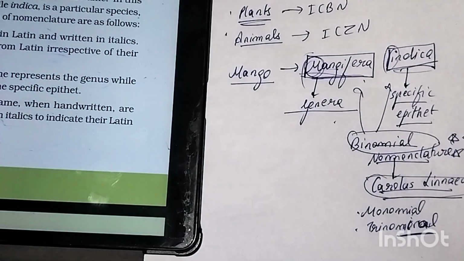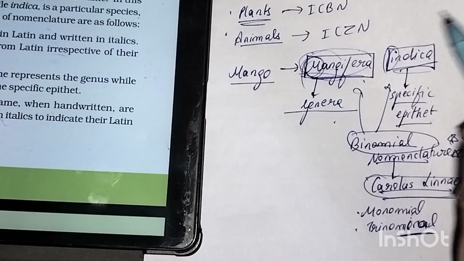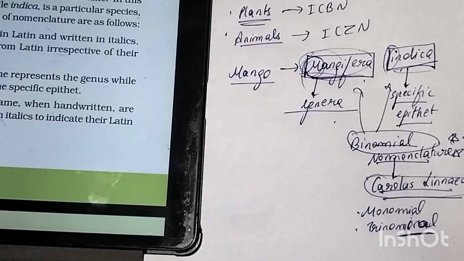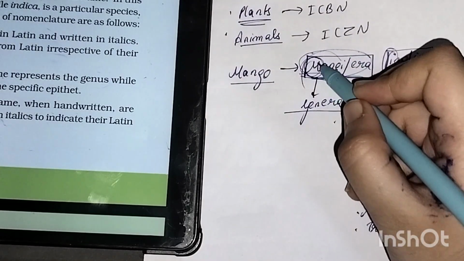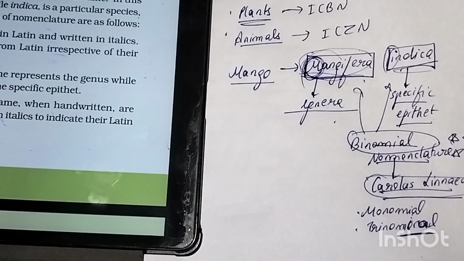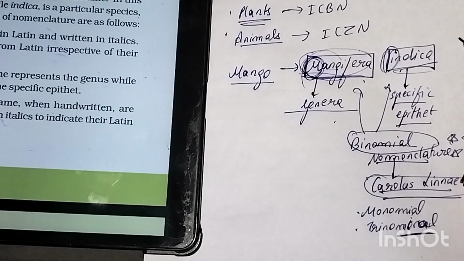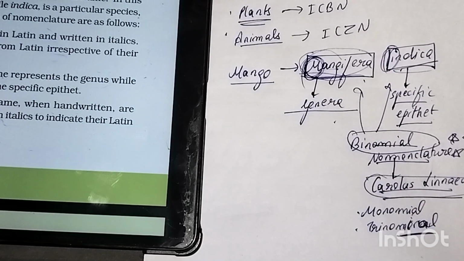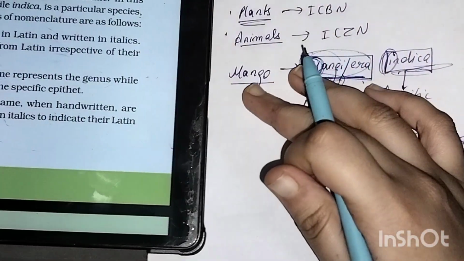Once in NEET they asked whether the entire genus name is written in capitals. No, only the first letter is capital, and the first letter of the specific epithet is small. The remaining letters are all small. You have to remember this point.